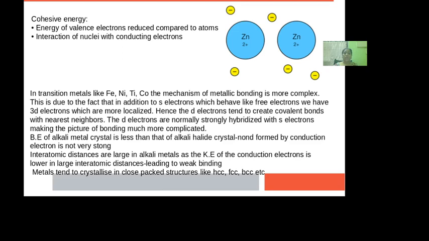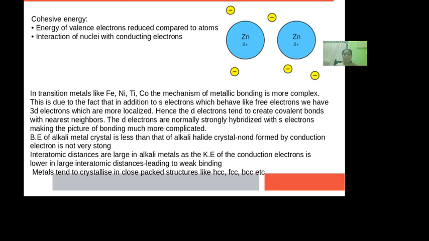The binding energy of an alkali metal crystal is less than that of an alkali halide crystal, where the bond formed by conduction electrons is not very strong. Interatomic distances are large in alkali metals, and the kinetic energy of conduction electrons is lower at large interatomic distances, which leads to weak binding.